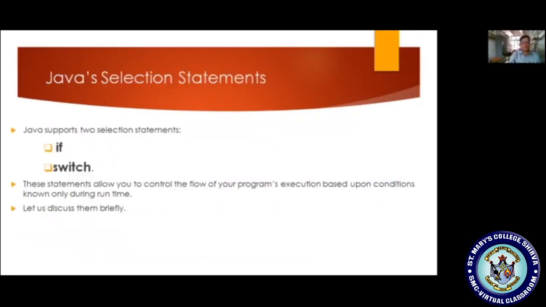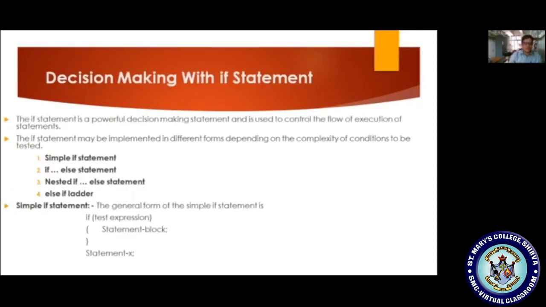If you observe the selection statements, we have the simple if statement as well as the switch statement, and in if we have various kinds of statements. Let us see briefly the decision making if statements. To reduce the complexity of code, sometimes we use decisions, and based on those decisions the control will flow. Here we have the simple if statement, if else statement, nested if else statement, and else if ladder. We have already learned this in C and C++.